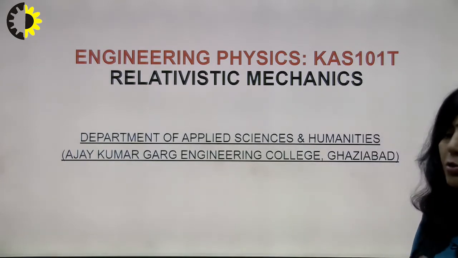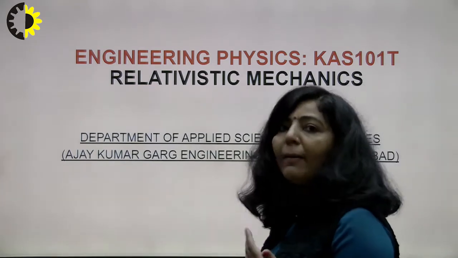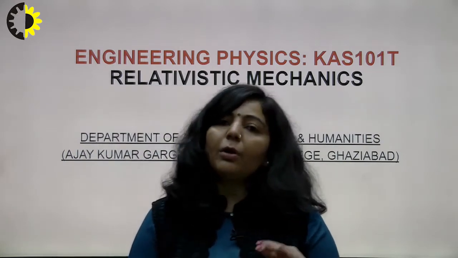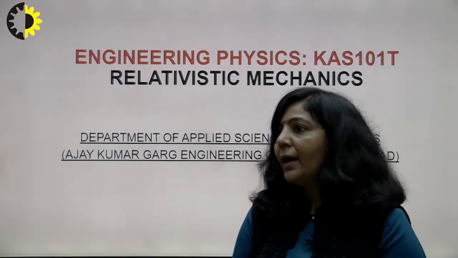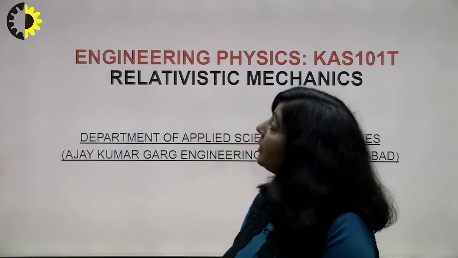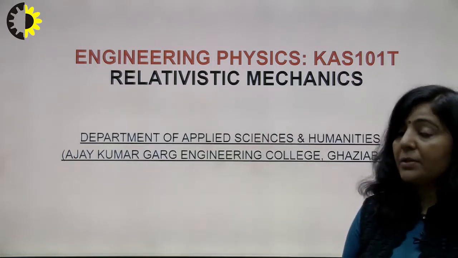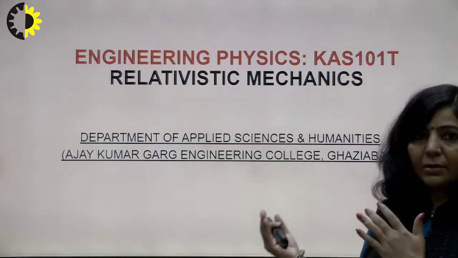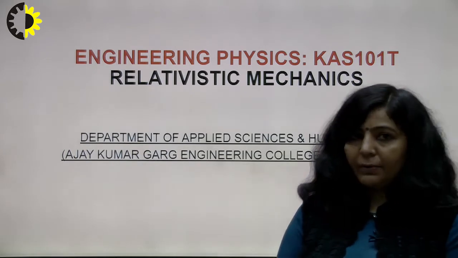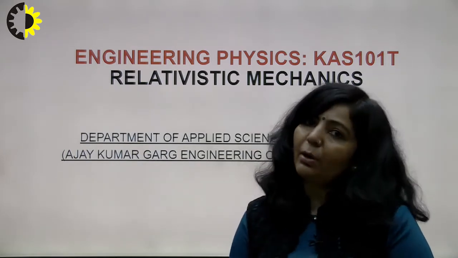So, these are the two branches. You have gone through classical mechanics, or Newtonian mechanics, in your 11th and 12th class, and in BTech first year we have this new relativistic mechanics in our syllabus. So, we are going to start with relativistic mechanics here.